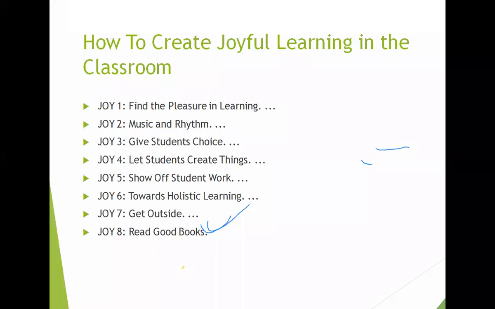Show off student work. We should praise their work, we should give some remarks, because our mind is designed in such a way that when we are getting some rewards, it works better than without reward. Scientists find that rewards give some happiness. You will see that in different apps and games, you are getting rewards. So in our learning process also, rewards should be there.